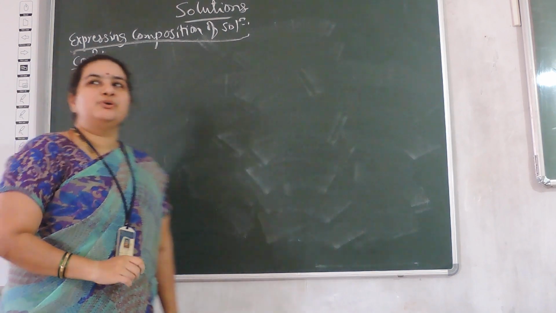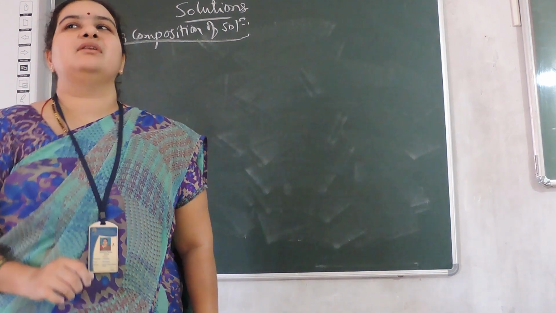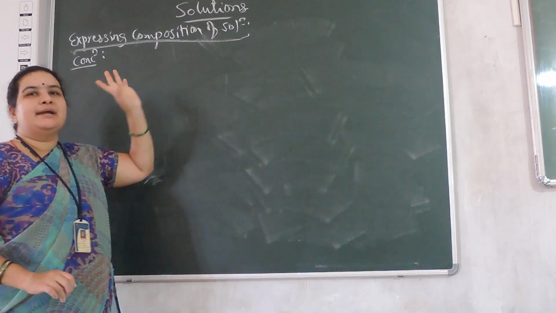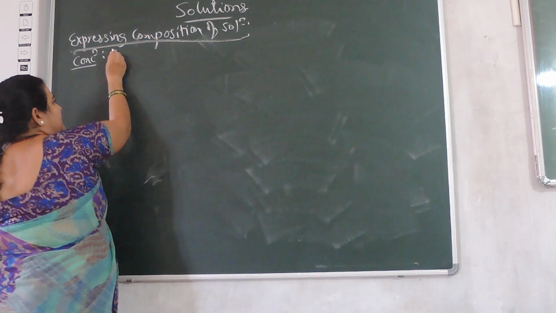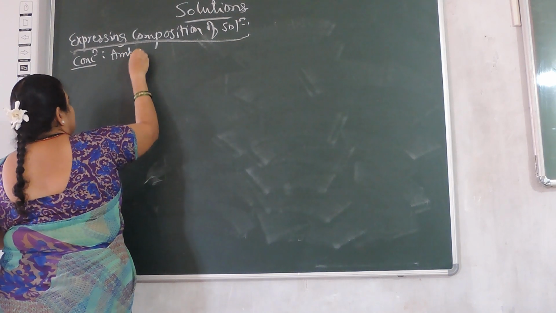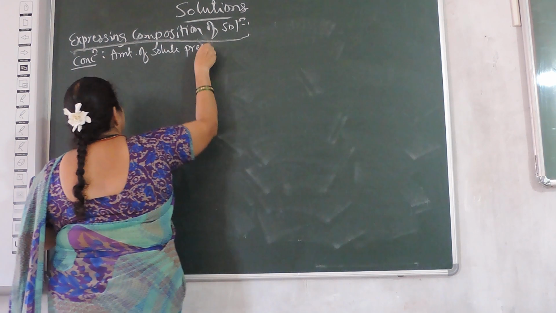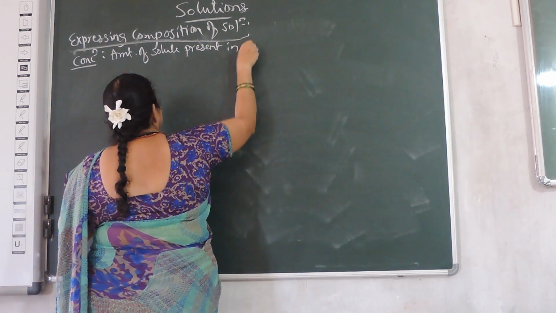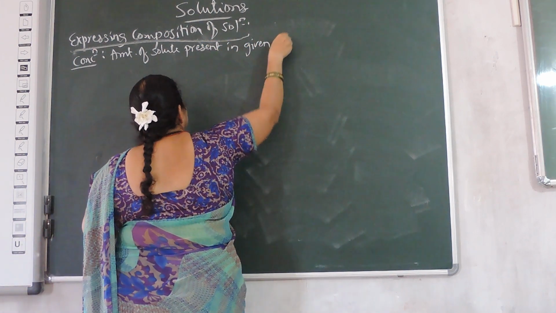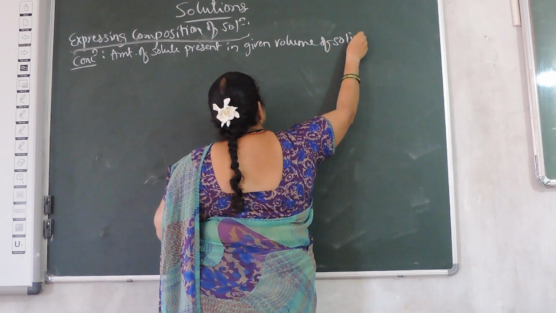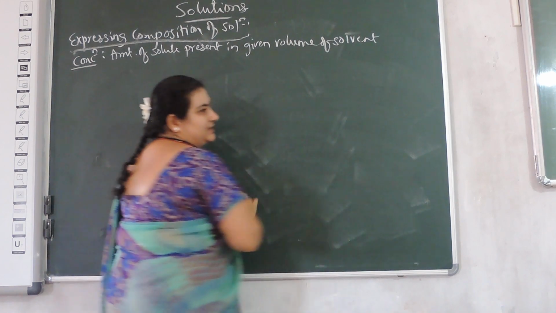Now what do you mean by concentration? Already we have studied in the first one. So concentration is the amount of solute present in a given quantity of solvent. So this itself is the concentration.